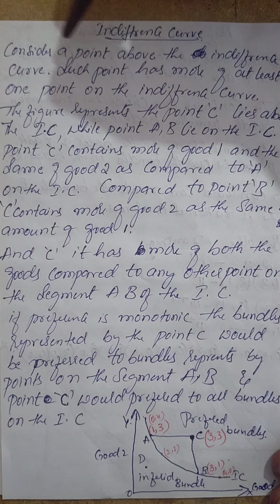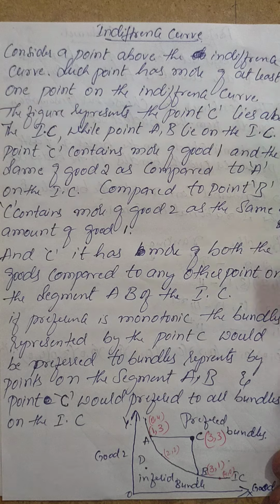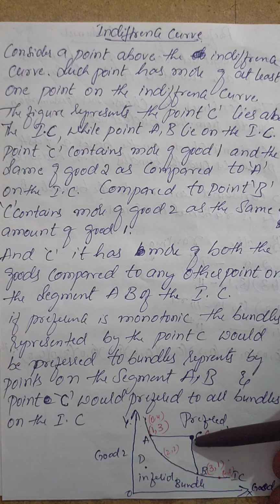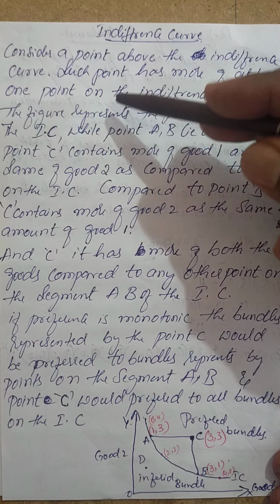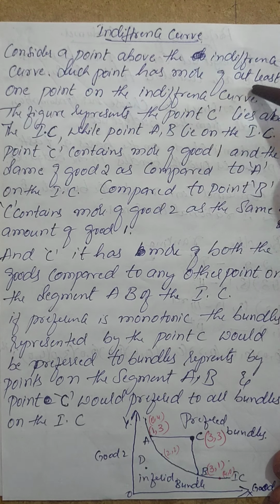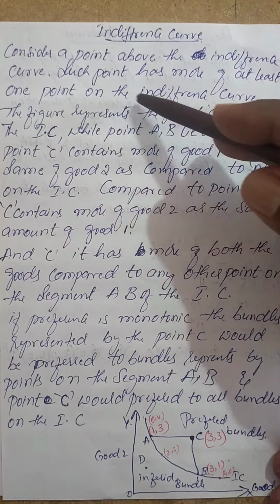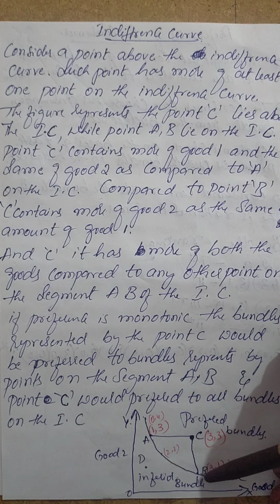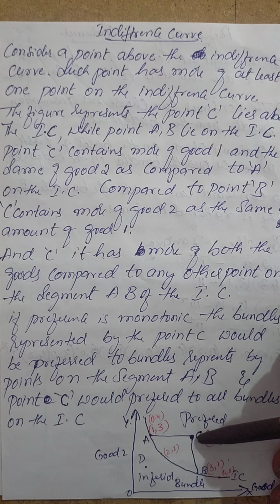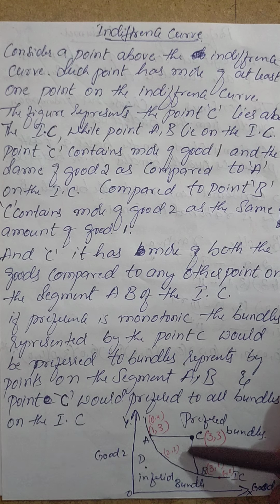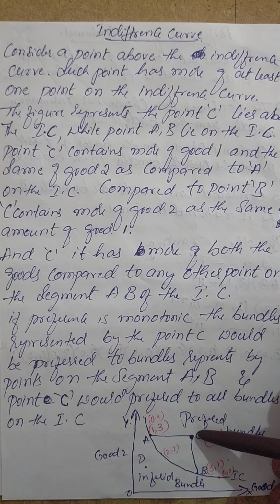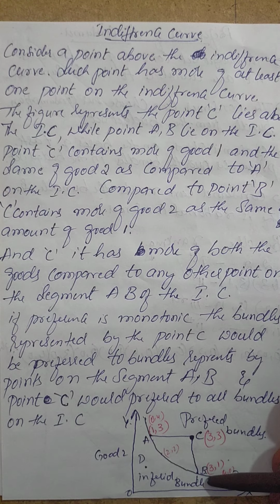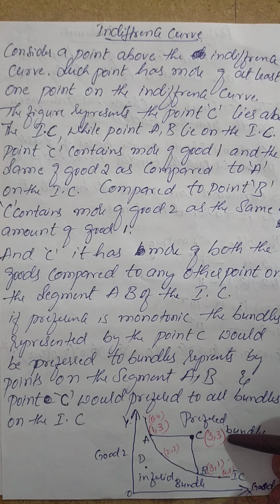Consider a point above the indifference curve. They have given here an indifference curve, and one point is given, which is C. A point above the indifference curve has more of at least one good than the points on the indifference curve. So you have two points here, A and B, and one point outside the curve, above the curve. If you see, C is a combination with more than A and B.